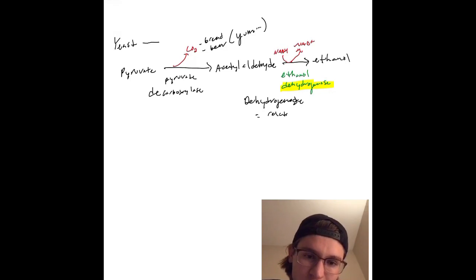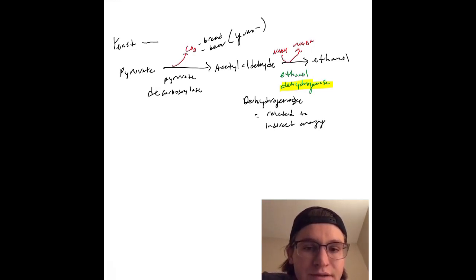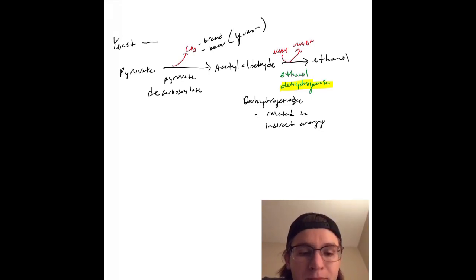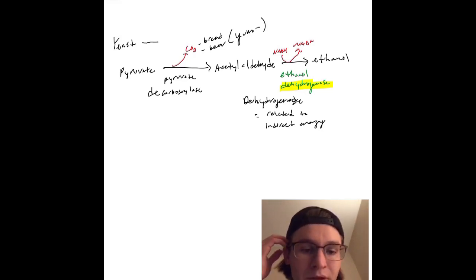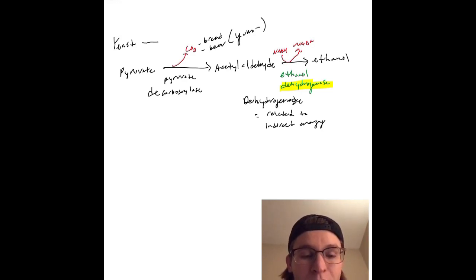So once again, to reiterate, the CO2 coming off the pyruvate gives us the rising of bread and grains, which we eat daily, so it's very important. And it also gives us the carbonation for beer, my favorite. And that'll form acetaldehyde, and this acetaldehyde will become ethanol through ethanol dehydrogenase. So cool. I corrected the pyruvate decarboxylase as well for you guys. So it's pyruvate decarboxylase and ethanol dehydrogenase.